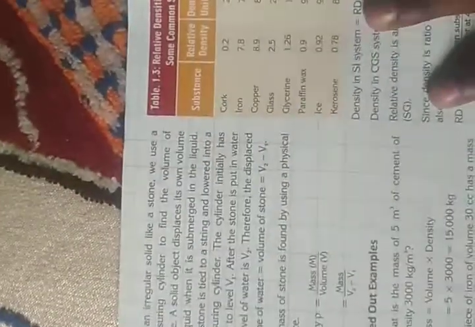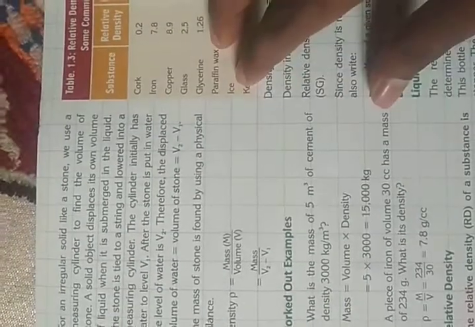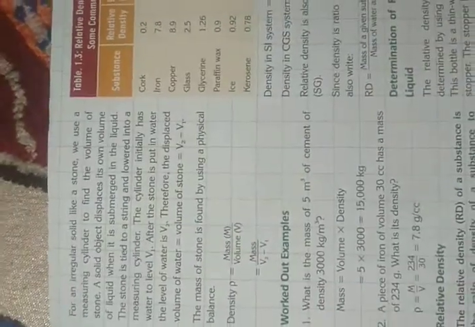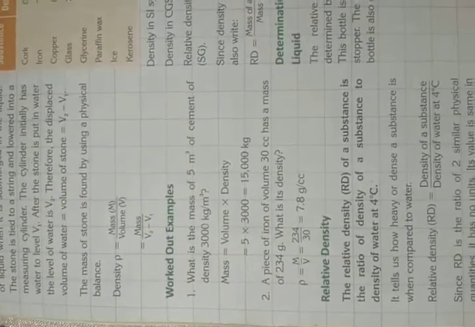Now take the mass of the stone using a beam balance. Say the mass is 40 gram, and the volume of the stone is 20. So what is the density? 40 by 20 equals 2 gram per centimeter cube. In this way you can calculate the density of a solid body which sinks in water.